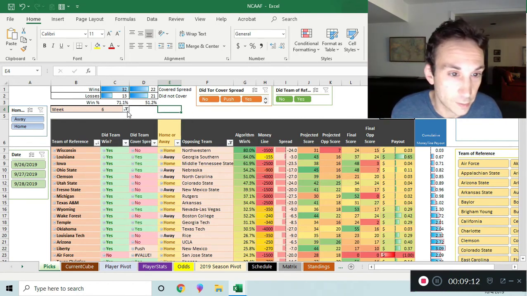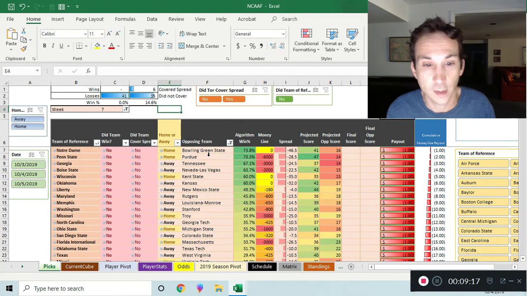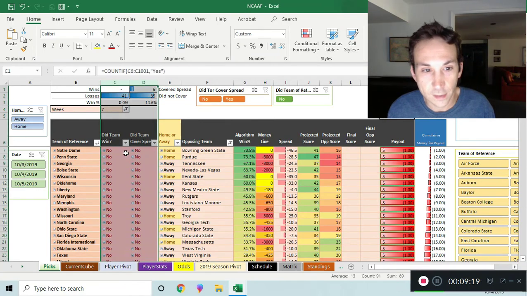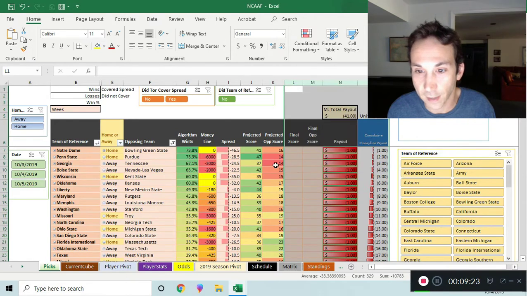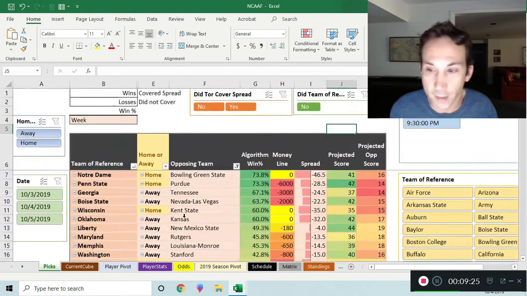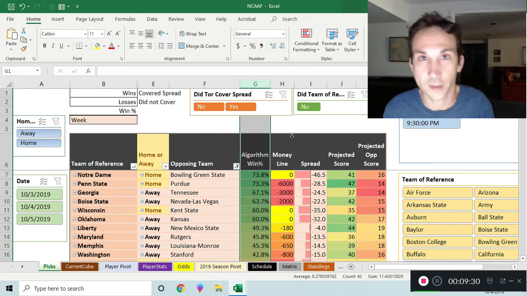So let's do that and see if we can learn anything in the last minute here before I'm done with this. So we can hide this because it doesn't matter yet. Games haven't happened yet. We can hide this, this, and this because it doesn't matter yet. And all we care about is this. We're sorting by descending algorithm win percentage. What can we do on this day, right?